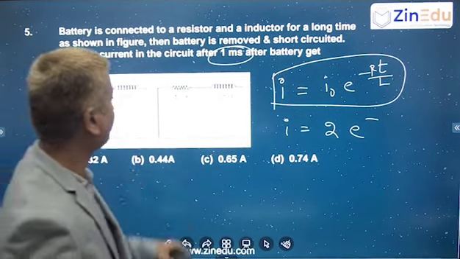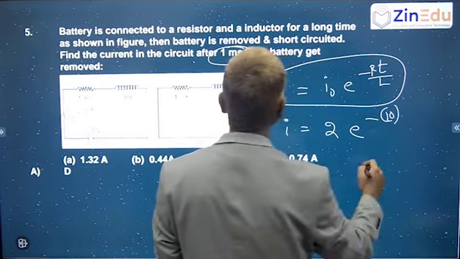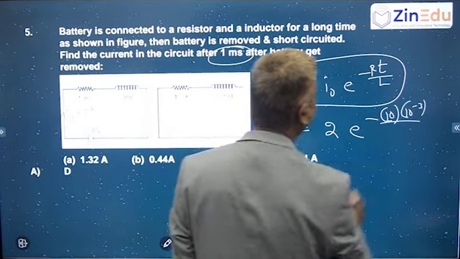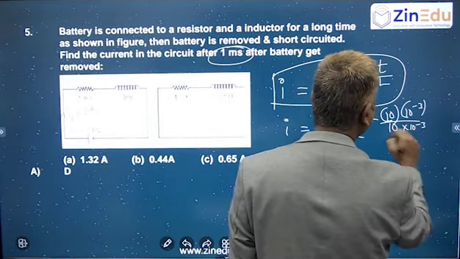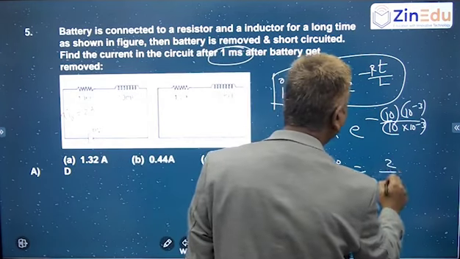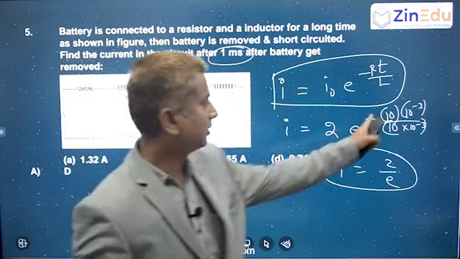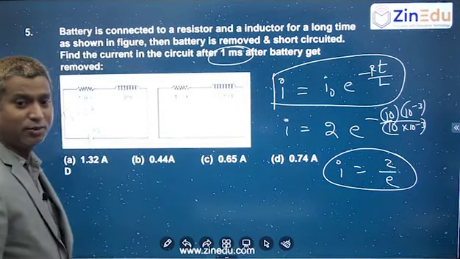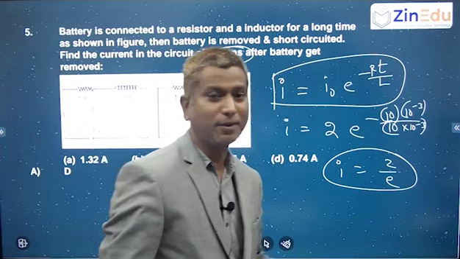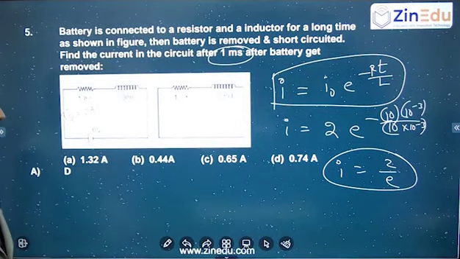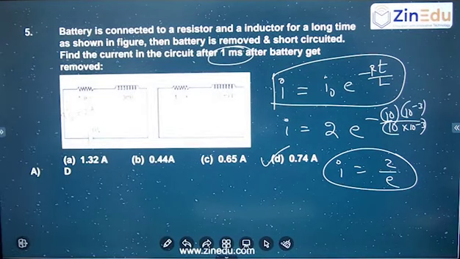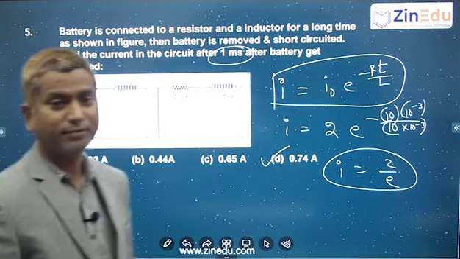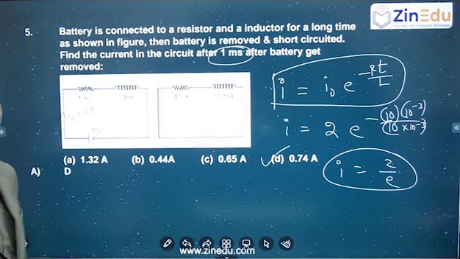R is 10. Time is 1 millisecond, 10 power minus 3, divided by L, the inductance 10 millihenry, 10 into 10 power minus 3. That's all. So you will get 2 by e. Right? So e power minus 1, that is 1 by e, so 2 by e. Substituting the e value, 2 by 2.7, it will be less than 1. So your answer will come out to be 0.7. Fine. So let us proceed to the next question.